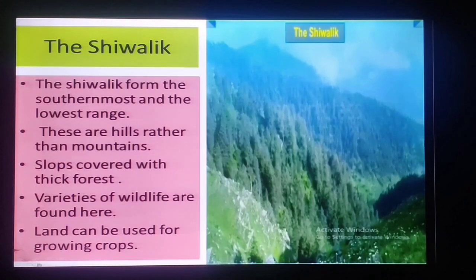With the thick forest, a variety of wildlife is also found. That means many types of wild animals and birds are found in this thick forest. In the Shivalik range, most of the mountain slopes are very fertile. So the people living here are also doing farming, and this land is also used for growing crops. Now we'll see the next.